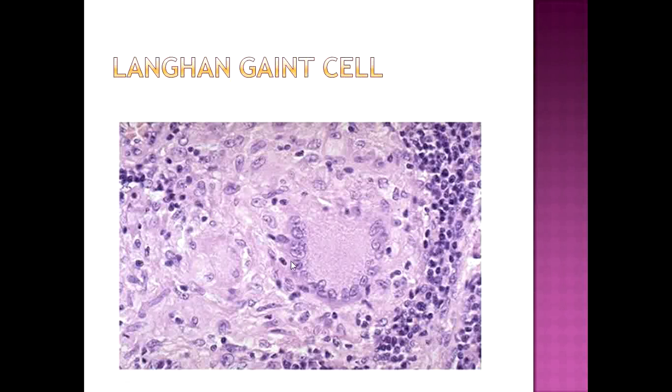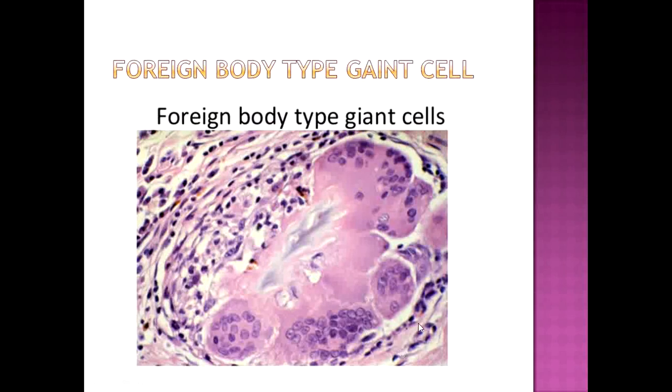You can see here Langhans type horseshoe shaped giant cells, nuclei arranged in horseshoe shape. These spindle shaped cells are epithelioid cells and they are surrounded by these round dark nuclei. These are lymphocytes. Foreign body type giant cells you can appreciate here, in the center a purple colored foreign body.